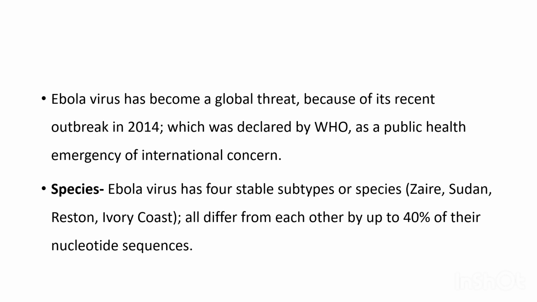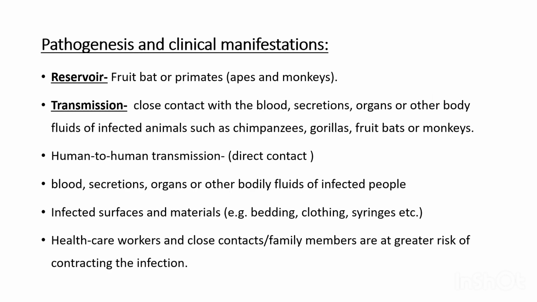Coming to pathogenesis and clinical manifestations, the reservoir of this Ebola virus is fruit bats or primates like apes and monkeys. Why are the people of Democratic Republic of the Congo or Sudan at high risk of developing the infection, and why will there be more outbreaks in these regions?